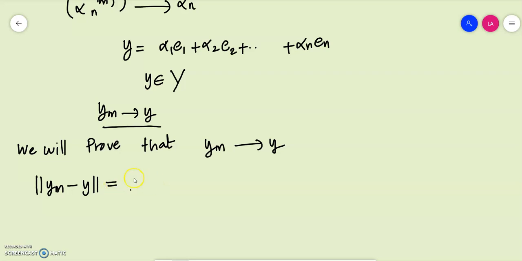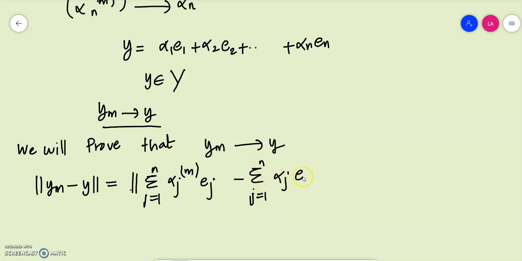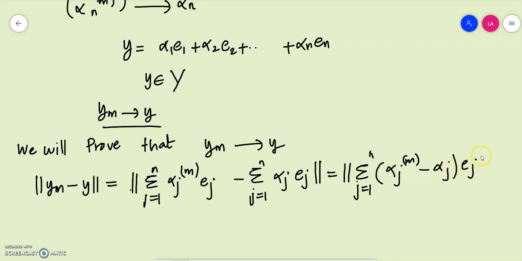By the definition, this can be written as the norm of summation j is equal to 1 to n alpha jm ej minus summation j is equal to 1 to n alpha j ej, which, if you take the summation common, can be further written as summation j is equal to 1 to n in brackets alpha jm minus alpha j into ej.